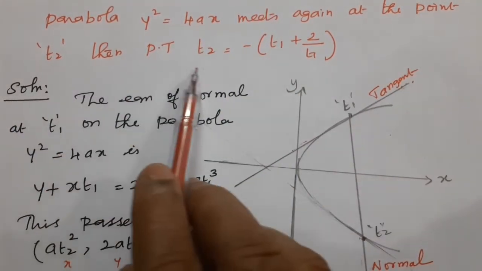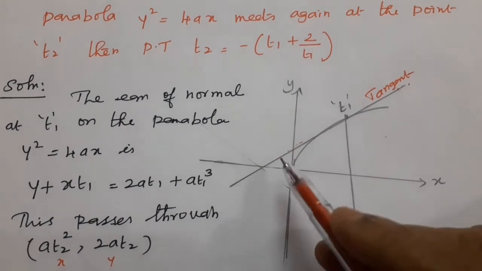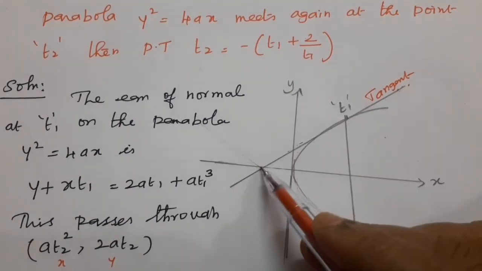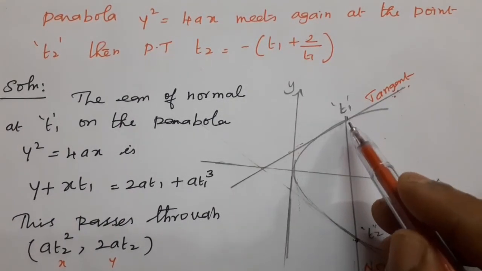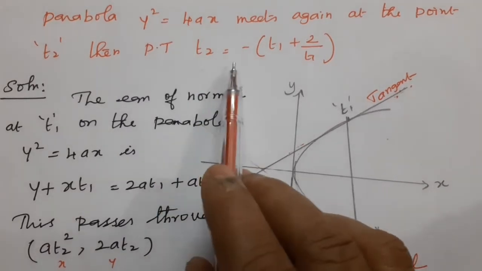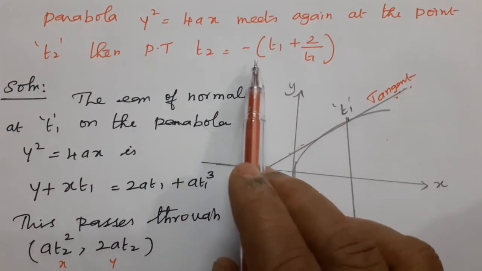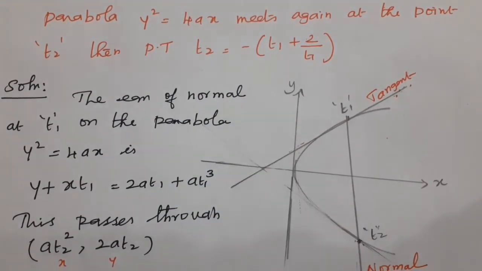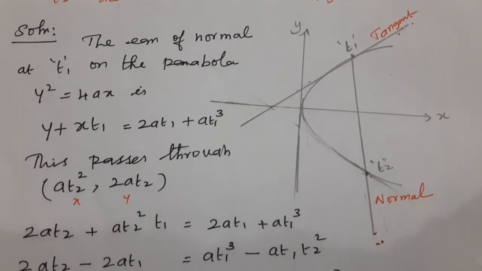Again, prove that the result is proved. See the diagram. This is the x and y coordinate. This is the equation of the tangent. If you draw a line perpendicular to the tangent, it is nothing but the normal. The normal at t1 meets the parabola again at t2. We prove the result t2 equals minus of t1 plus 2 by t1. So go through the diagram properly.